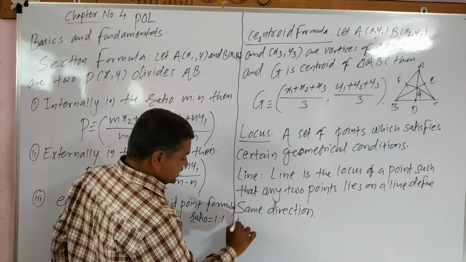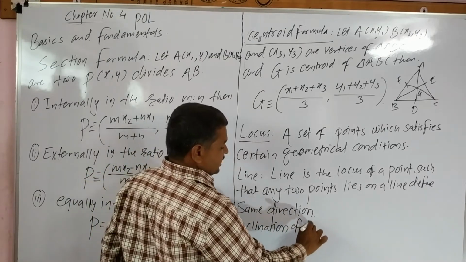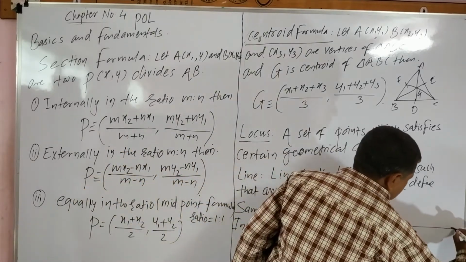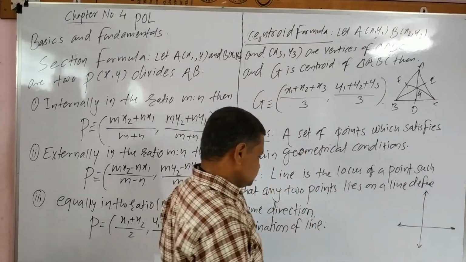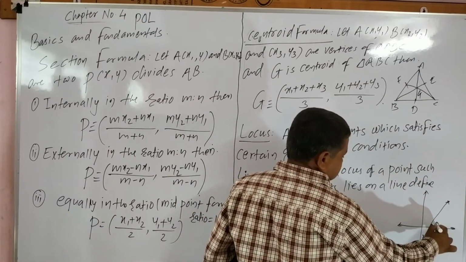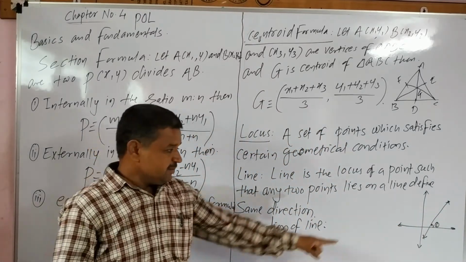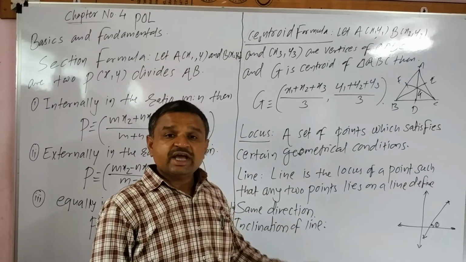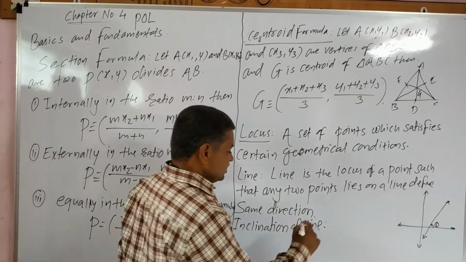Now next है inclination of a line. Next definition है inclination of a line. क्या है inclination? See your student, this is the Cartesian coordinate system. ये Cartesian coordinate system है. इस पे suppose the line makes an angle theta with the anticlockwise direction of x-axis. That is called as inclination of line. लाइन एक्स एक्सिस के एंटी क्लॉकवाइज डायरेक्शन में जो एंगल बनाती है उस एंगल को कहते हैं स्टूडेंट इंक्लिनेशन ऑफ अ लाइन.